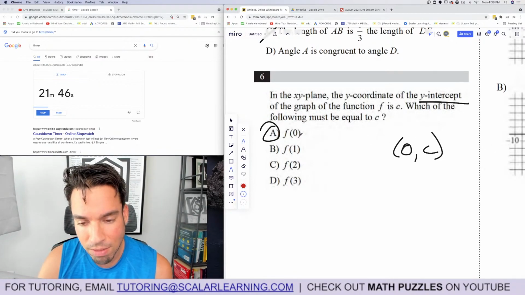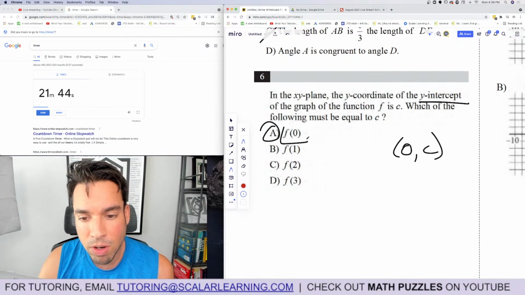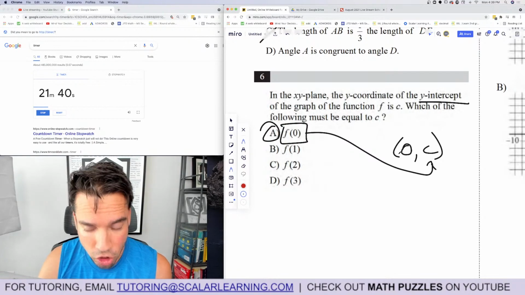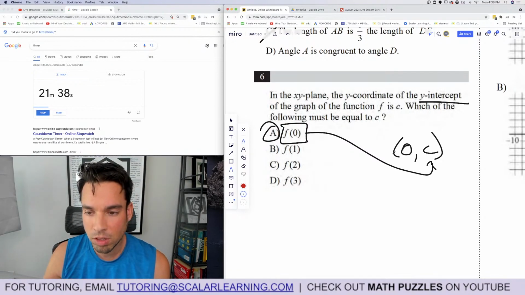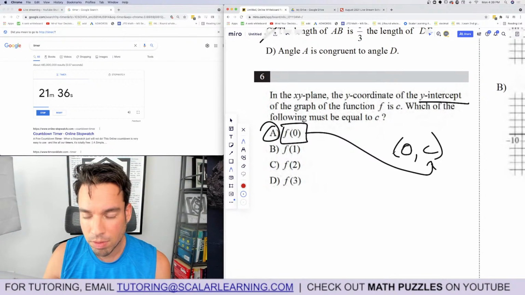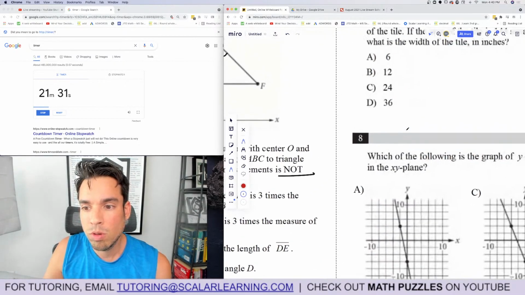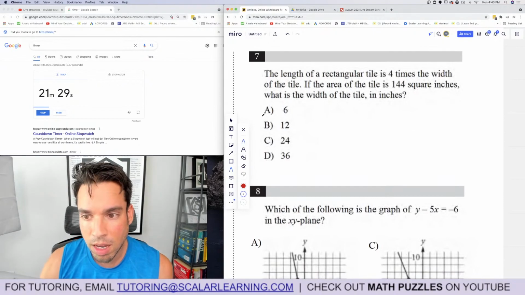Boom, done. Because again, function notation, this means the function value is c when x equals 0, and that's what I've shown there. Just make sure I didn't misunderstand it. The graph of the function f is c, which of the following must be equal to c. Yeah. Numero 7, the length of a rectangular tile.